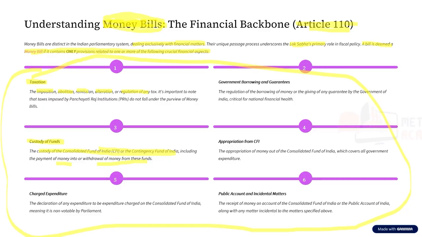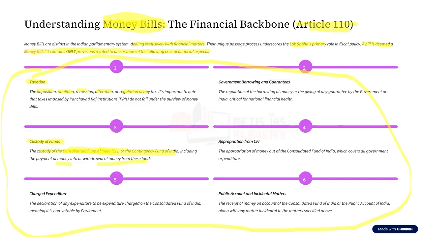In the same manner, the Constitution of India specifies that for the Indian government also there has to be an account. Now, what is this account? This account is what we call the Consolidated Fund of India. It is from this account that the government uses the money, or it is to this account that the money is credited.